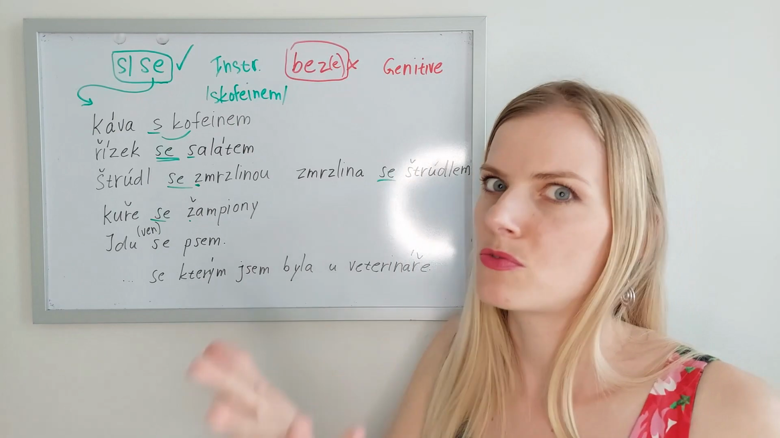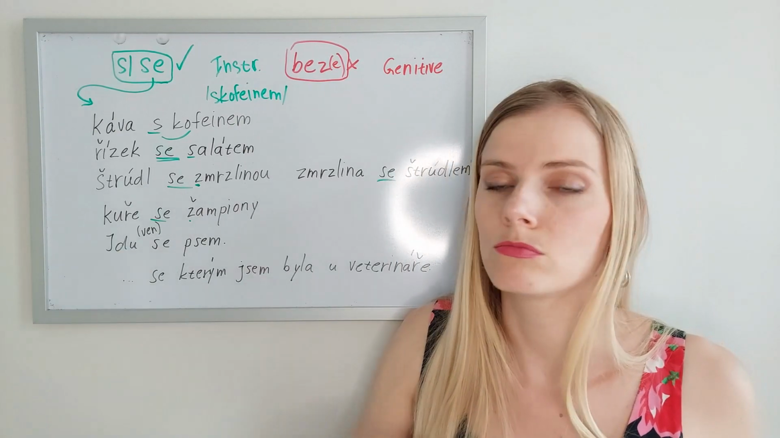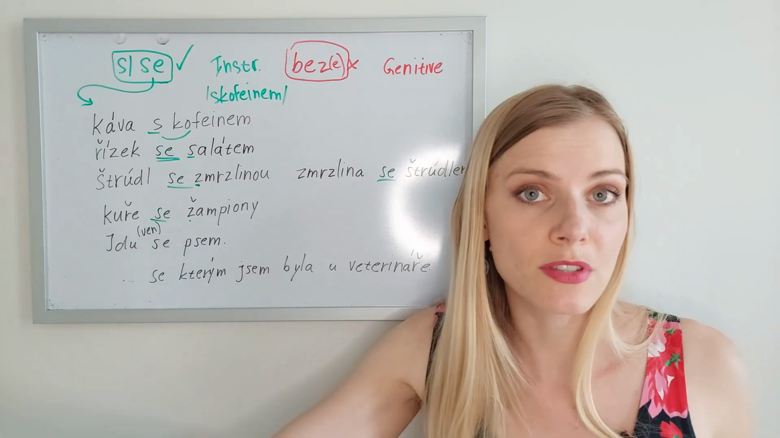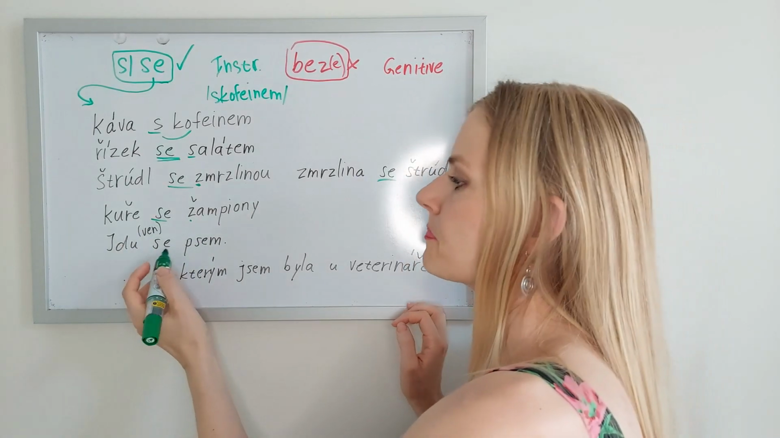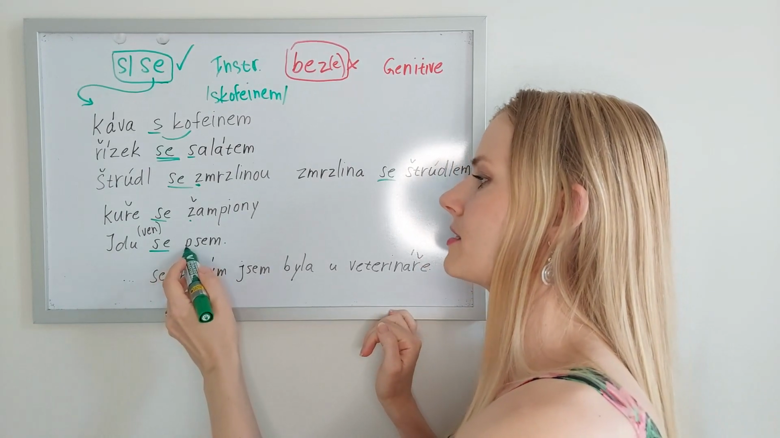We don't have to speak about food all the time. If you say that you are taking the dog out, you're going to walk the dog, you say jdu ven se psem, or jdu se psem. I'm going out with the dog. Se psem. Too many consonants here, so we added E. Se psem.